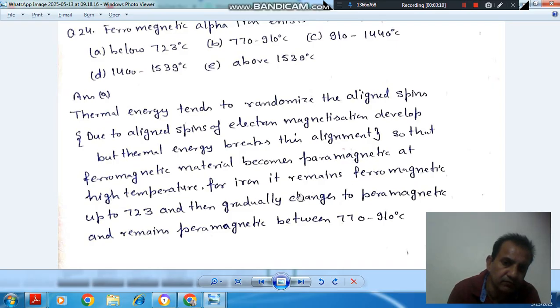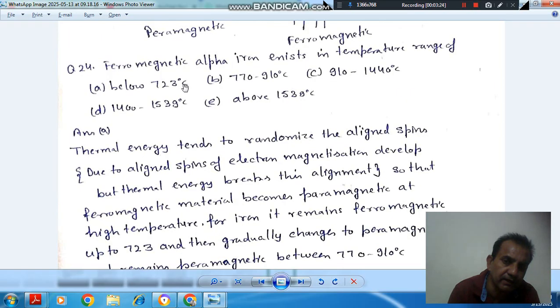For iron, it remains ferromagnetic up to 723 degrees Celsius, then gradually changes to paramagnetic and remains paramagnetic between 770 to 910 degrees Celsius. So the answer is option A. Ferromagnetic alpha iron exists in the temperature range of below 723 degrees Celsius. Answer is A.